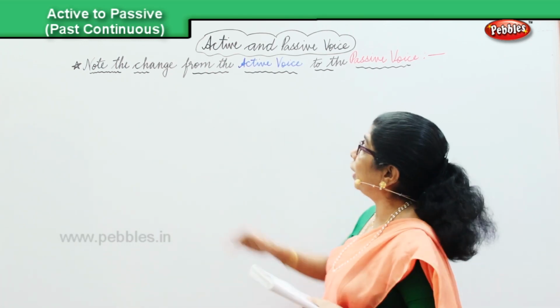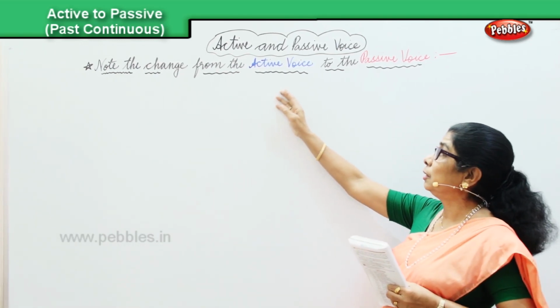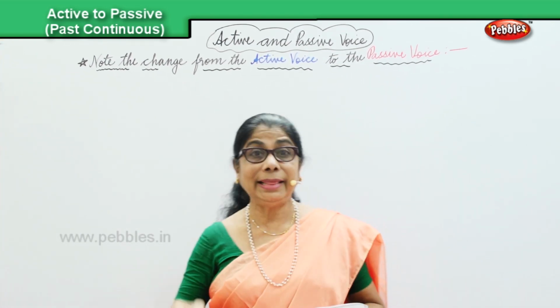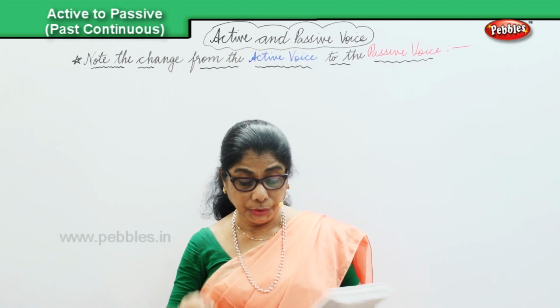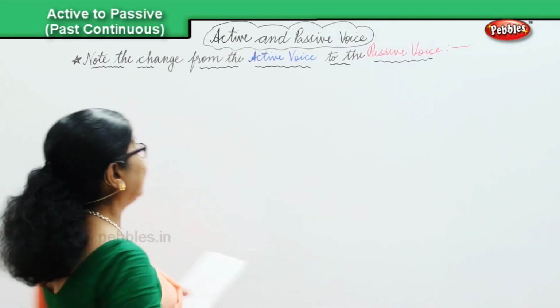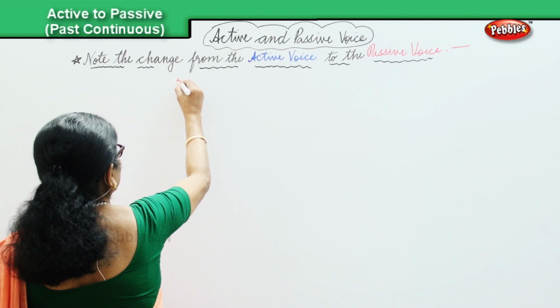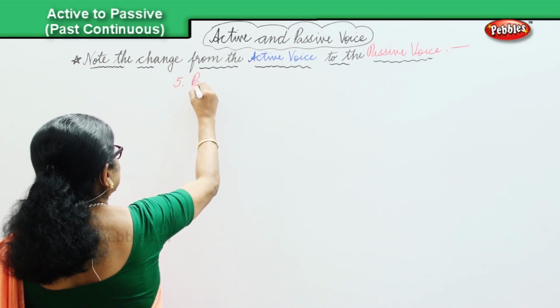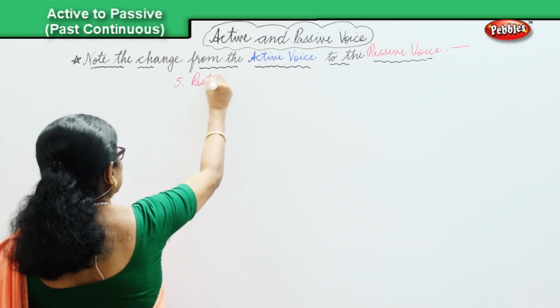We will now look at the change from the active into the passive voice in the past continuous. The fifth is past continuous.